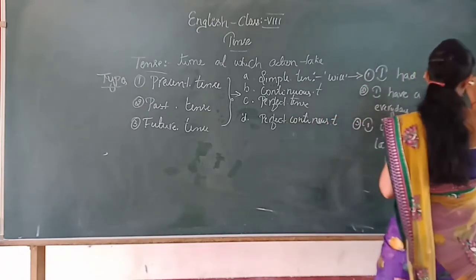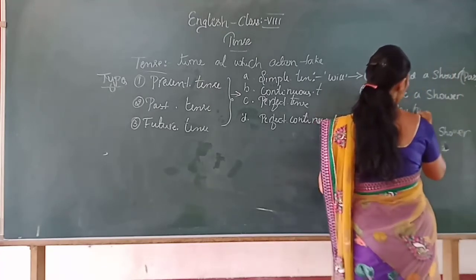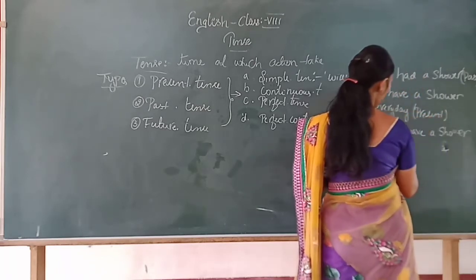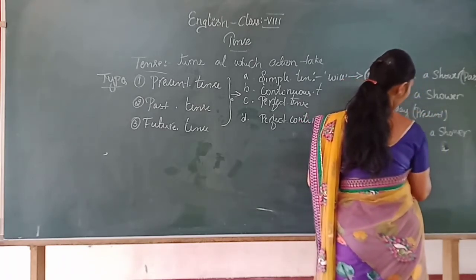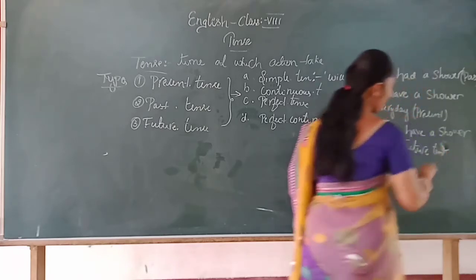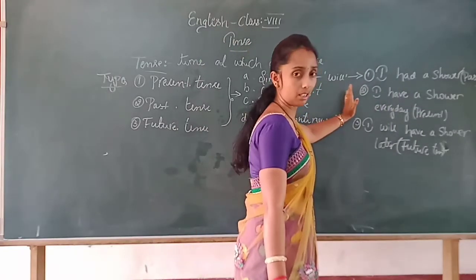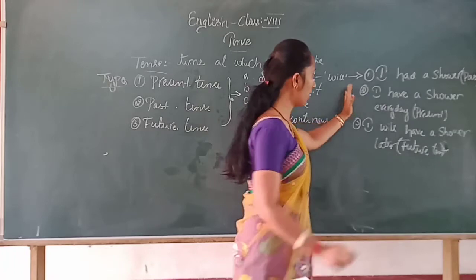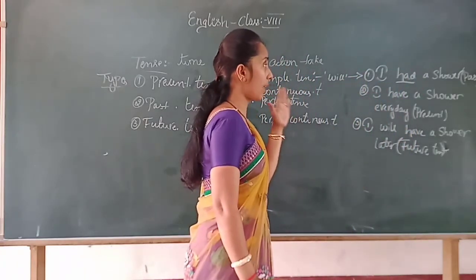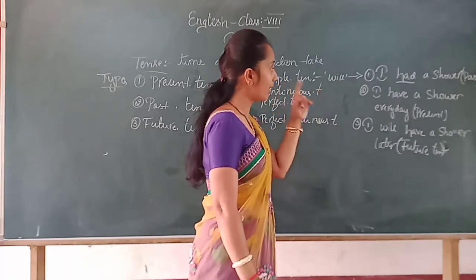So this sentence is in a past tense, whereas this is in a present tense, and this is in a future tense. Is it clear, children? On what basis can we tell the form of the sentence? Because see here, had is there, which represents past tense. The past form of have is had.